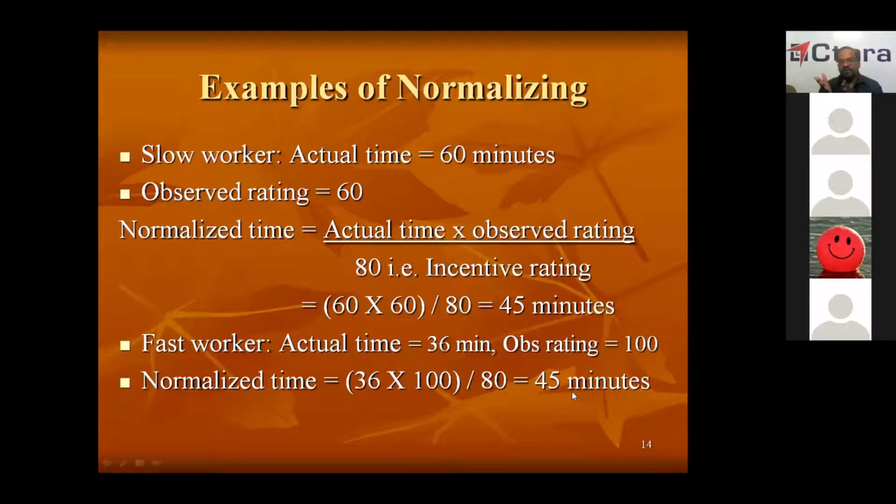So 45 will be the normalized time so that many people can achieve that timing without much problem. If you take 60 minutes, it is a loss to the organization. Standard productivity will be less. If you take 36 minutes into consideration, many people will find it difficult to achieve that timing. So if you give the normalized time of 45 minutes, all will get incentive without much problem. So that is the idea behind normalizing.